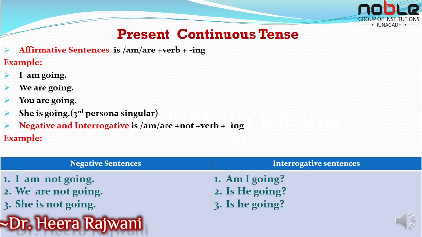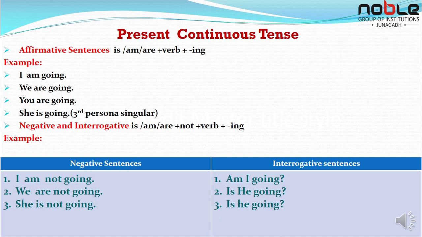Yes. Now negative sentences, I am not going, we are not going, she is not going. But in the interrogative sentences, we will use first the forms of to be, that is am, is, are. So let's see the example. Am I going? Is he going? Right? So this is the pattern of interrogative sentence. So students, this is the structure of present continuous tense.